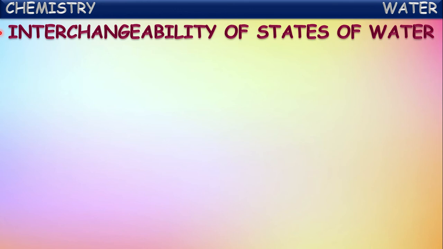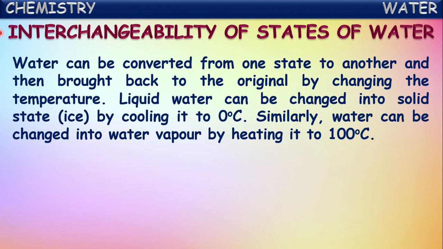But these three states of water are interchangeable. That means one state of water can be converted into another state, and the process can be reversed by changing temperature. That we say is interchangeability of states of water. Water can be converted from one state to another and then brought back to the original state by changing the temperature. Liquid water can be changed into the solid state, that is ice, by cooling it to 0 degrees Celsius, because water exists in the solid state below 0 degrees Celsius.